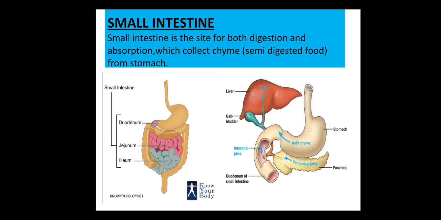So when the chyme, that partially digested food, enters from the stomach to the duodenum, here the duodenum, which is the first part of the small intestine, will receive bile from the liver, that is from the gallbladder, and pancreatic juice from the pancreas, as well as intestinal juice from the inner lining of the intestine. That's why I have given both of the diagrams here to make your concept clear.